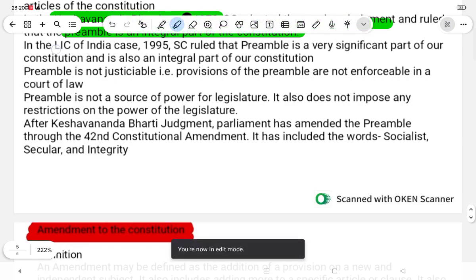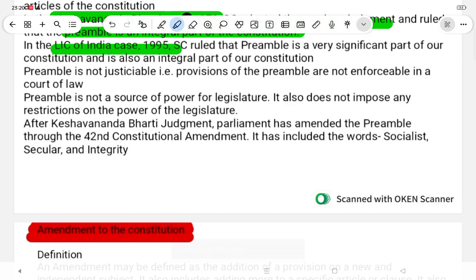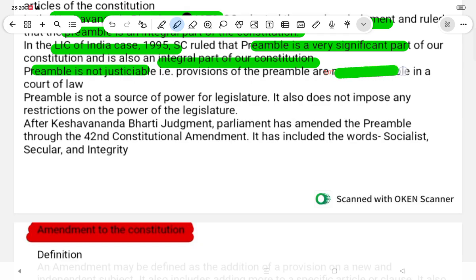In the LIC of India case 1995, the Supreme Court ruled the preamble is a very significant and integral part of our constitution. Preamble is not justiciable. The provisions of the preamble are not enforceable in a court of law. The preamble is not a source of power for the legislature. It also does not impose any restriction on the power of the legislature.